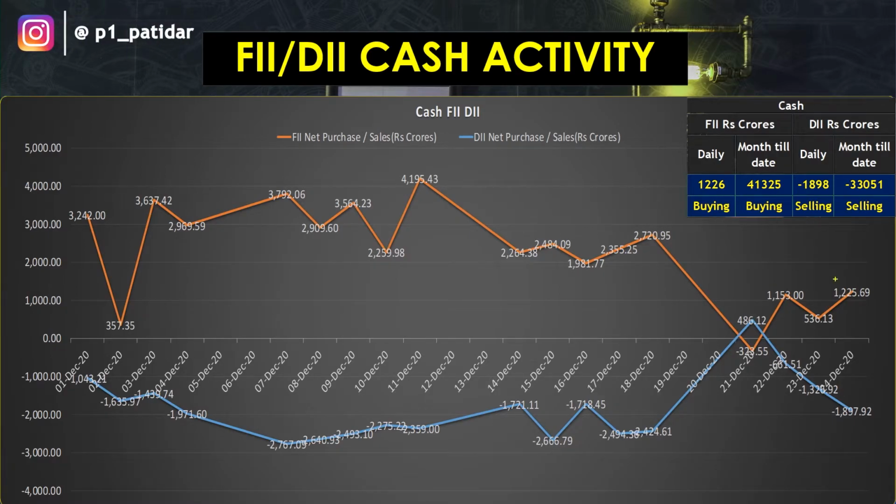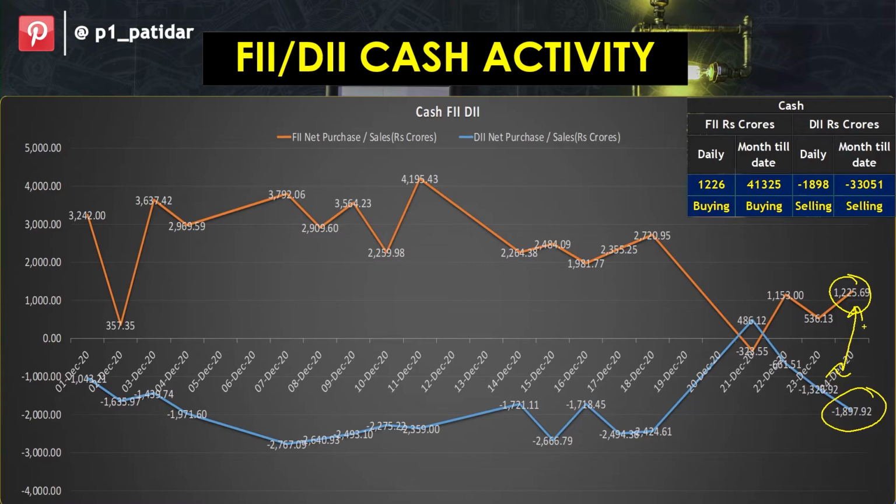If you see here, FIIs have increased their positions and DIIs have further decreased their positions, and they have started selling. Earlier also they were selling, today also they were selling. But if you see the position difference, it is not a huge difference. DIIs sold more than what FIIs could buy, but still the market has gone up. So it is a very interesting phenomenon. When I discussed this yesterday as well, the same thing was there. DIIs sold more than what FIIs could buy, still the market has gone up.